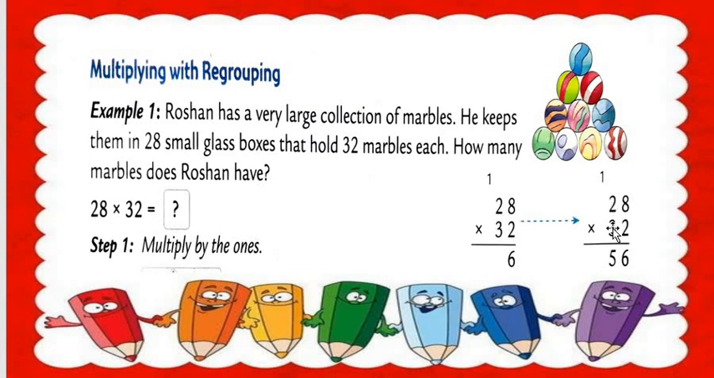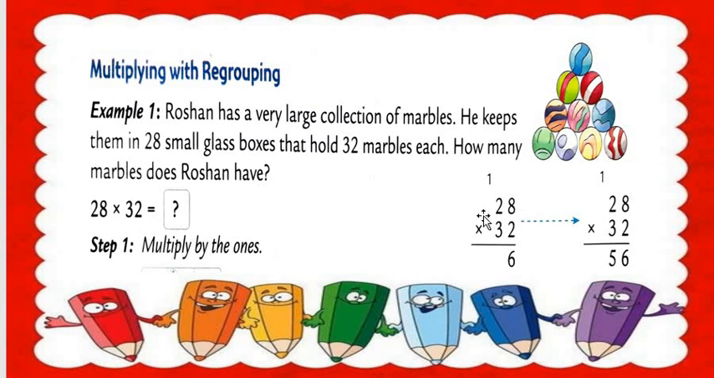Now 28 multiplied by 33. What do we do now, all students? Here we break the numbers. We break the 32. How can we break the 32? 30 plus 2 is equal to 32. So first of all, 28 multiplied by 2 and 28 multiplied by 30.